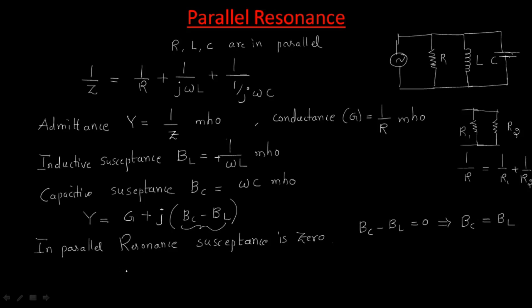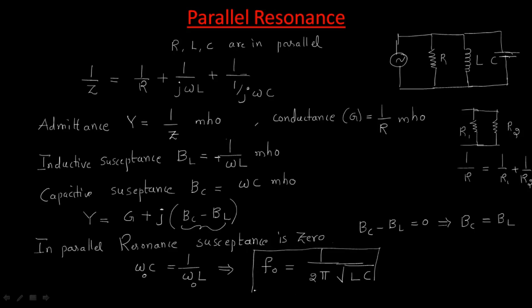What is BC there? It is omega C, and omega L. At the resonance condition, omega becomes omega naught. So by modifying this, we will get F naught finally 1 by 2 pi root LC. So this is the same formula as for series resonance.